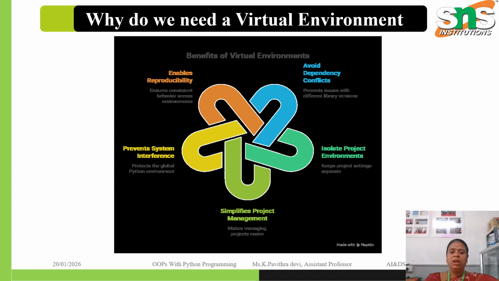Next one, why we need a virtual environment. A virtual environment is needed in Python to create an isolated workspace for each project so that dependencies, that is libraries and packages, do not interfere with one another. When multiple Python projects are developed on the same system, they may require different versions of the same library. If all the packages are installed globally, this can lead to version conflicts and errors. We solve this problem by keeping each project's dependencies separate.